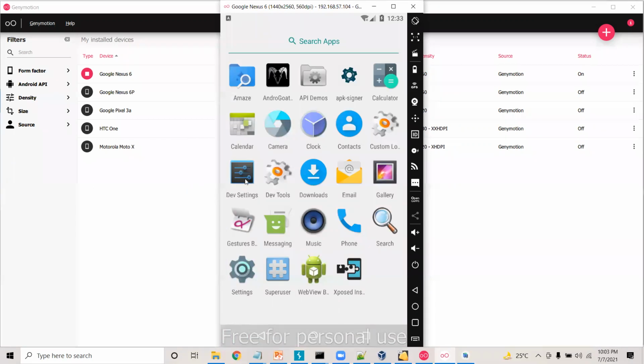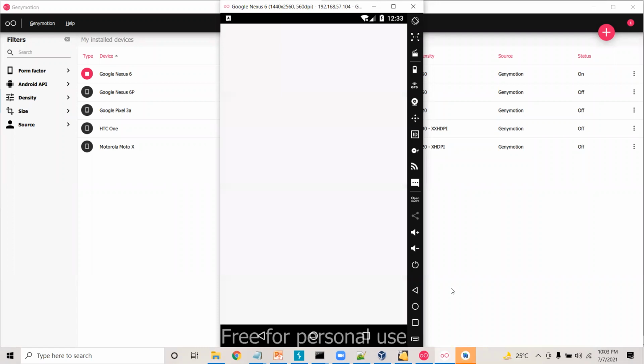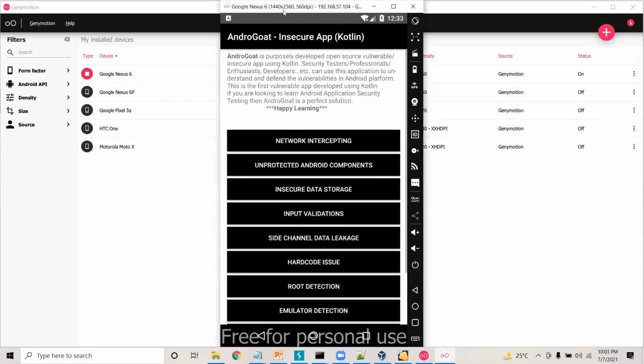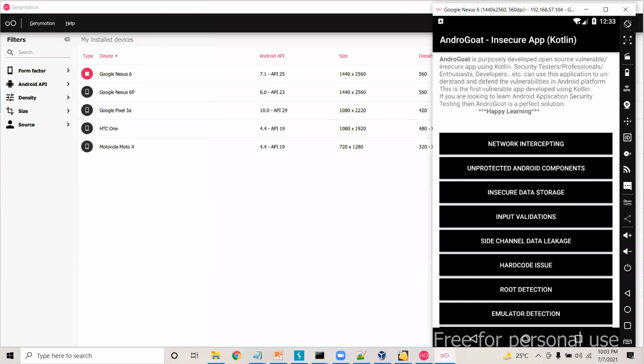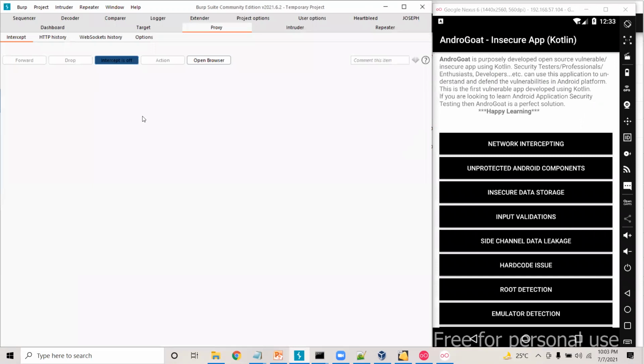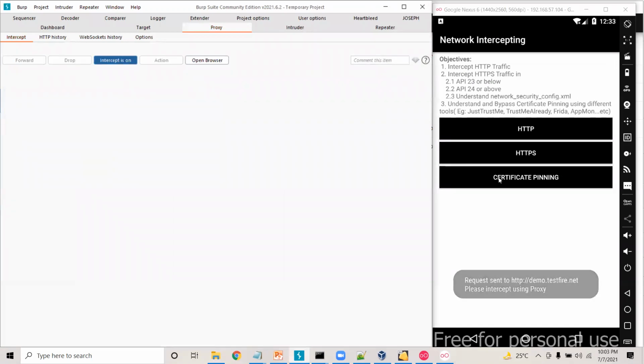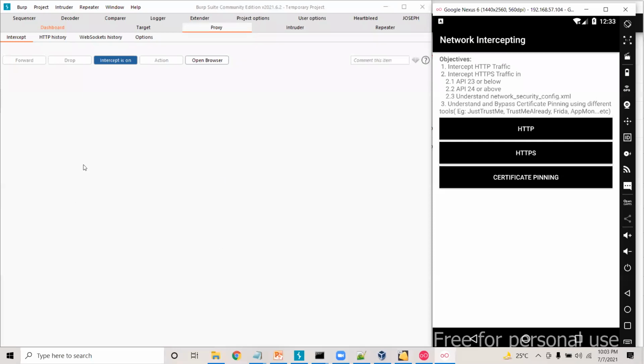Cool. So let's go to the AndroGoat application here. I think I have already configured the proxy there, so no need to configure the proxy again. Yeah, so let me keep the device on the left side and Burp Suite on the right side here. Click on HTTP. Yep, proxy is configured properly.